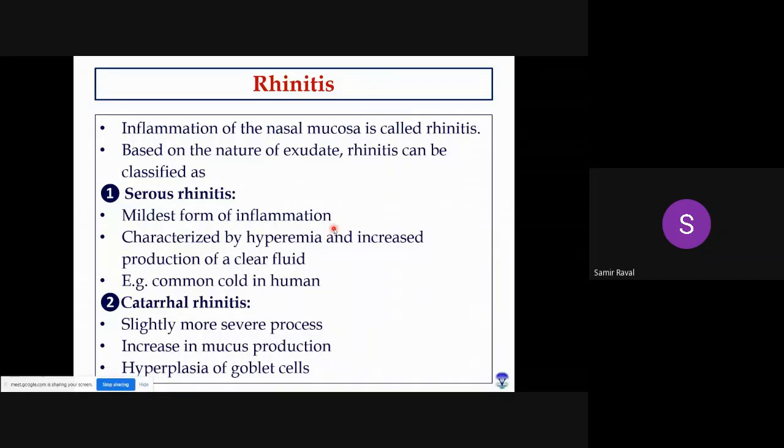Okay, then second one is catarrhal rhinitis. Catarrhal rhinitis means here the pathogens or etiology is comparatively more severe than serous rhinitis. Okay, and catarrhal means presence of mucus. So here, due to any infection, due to any type of inflammation, the number of goblet cells will be increased, and ultimately these goblet cells will release the mucus, and due to this reason you will find typical mucus exudate. Okay, so when mucus exudate is present, then we will use the word catarrhal rhinitis.